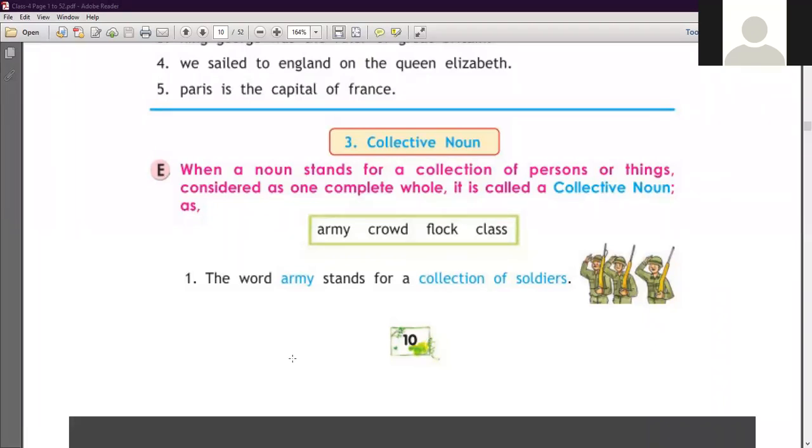Okay, next ones are army, crowd, flock, class. तो army stands for collection of soldiers. जो army किसके लिए stand कर रहे हैं? Collection of soldiers, मतलब बहुत सारे soldiers हैं, उसको one word में as a single unit आप क्या word use करेंगे? As an army. So army is here as a collective noun.